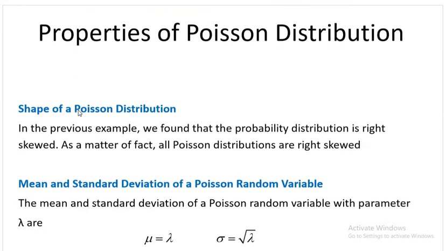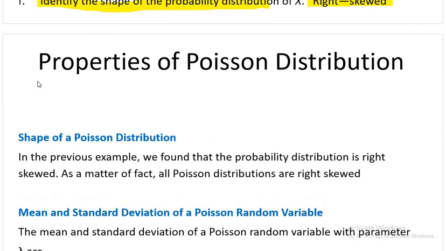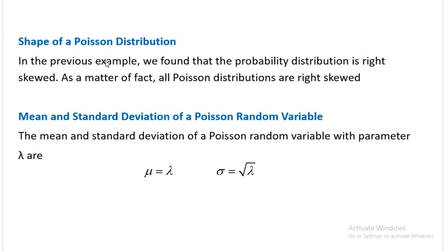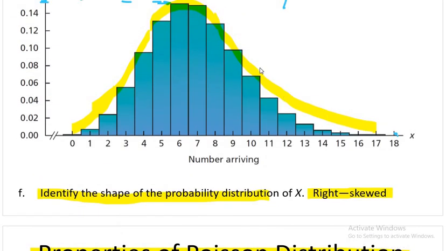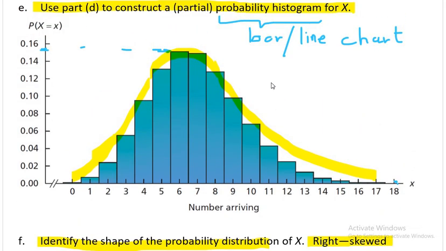So what are the properties? Properties are something which are always true. So is there anything which is always true for Poisson distribution? Let's see. The shape of the Poisson distribution will always be right skewed. In this case as well, you see it is right skewed. This is not a coincidence. Poisson distribution will always be right skewed.